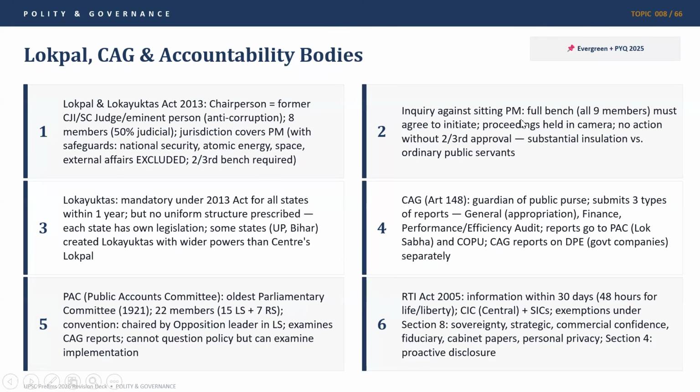Inquiry against the sitting PM can be done by the full bench. All 9 members should be involved, which is the chairperson plus the 8 members. And all of them must agree to initiate the inquiry against the PM. Only then can the proceedings be held. And proceedings are held in camera. No action can be taken without 2/3 of the approval of the 9 members. Basically, it requires 6 members' approval for action to be taken against the PM. So it gives substantial insulation to the PM versus ordinary public servants.